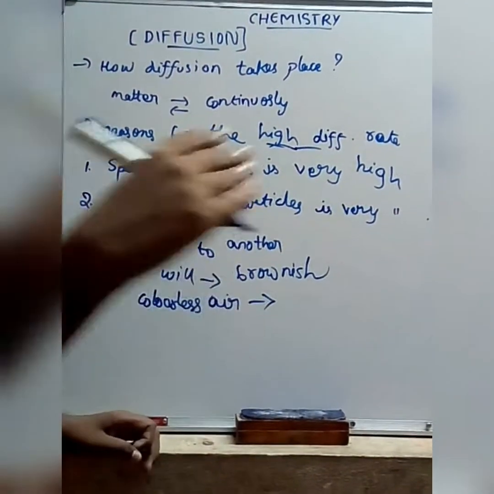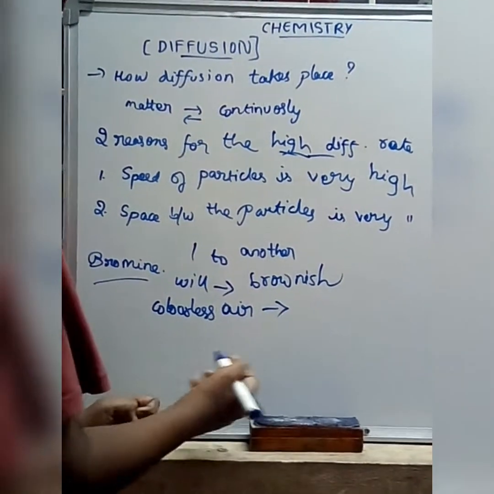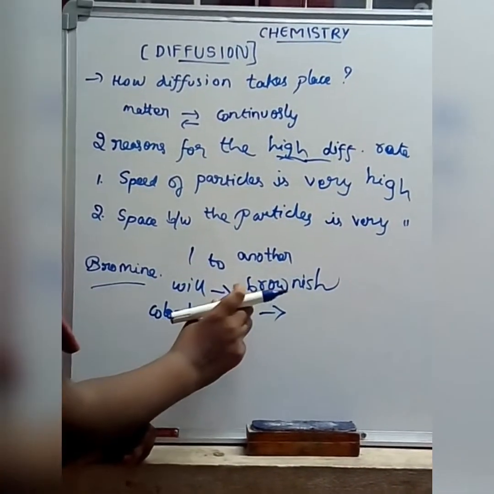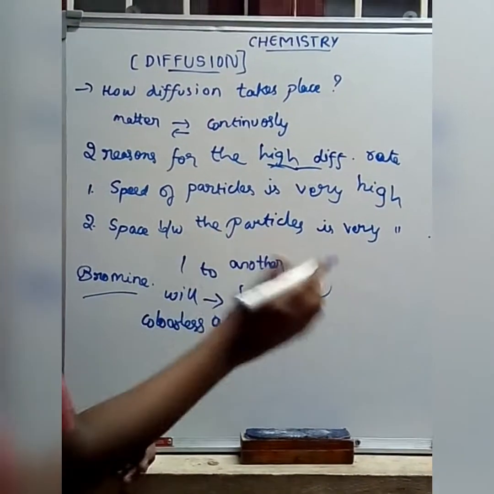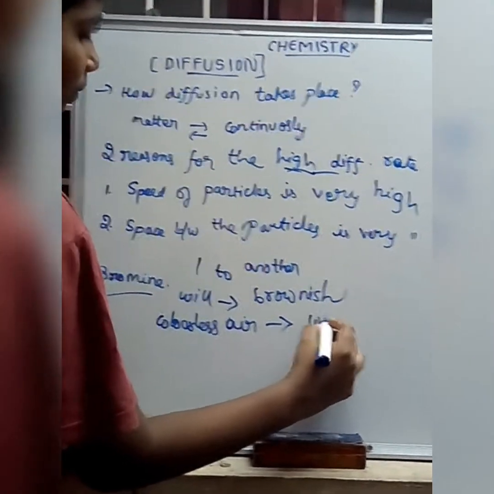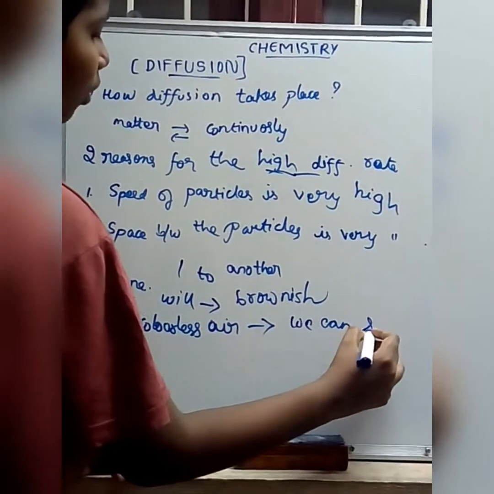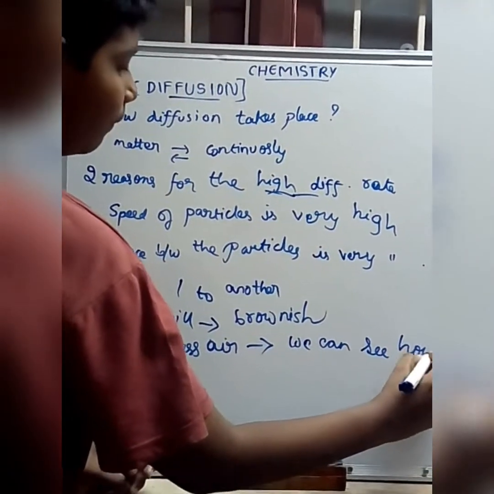That means we can see how bromine spreads into the air only because the air is colorless.